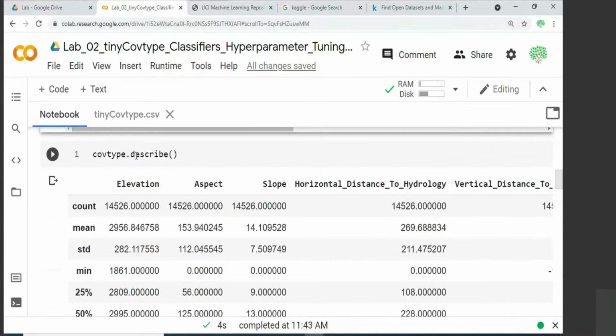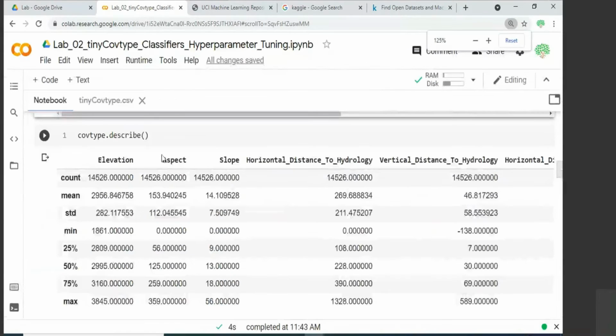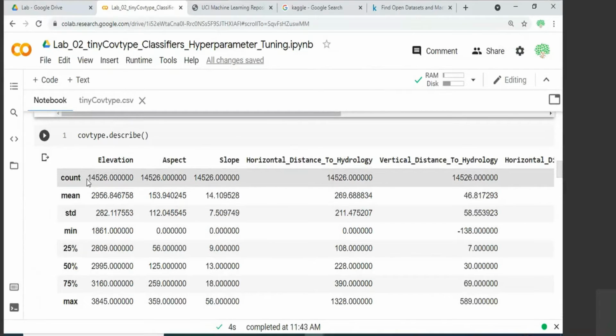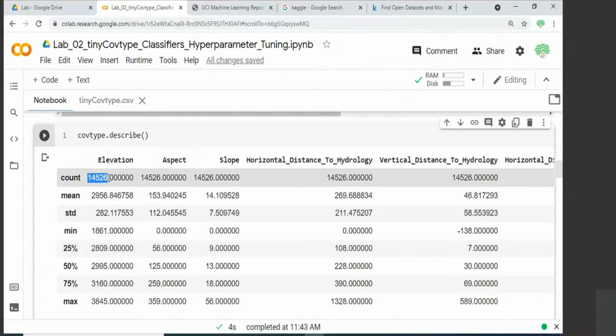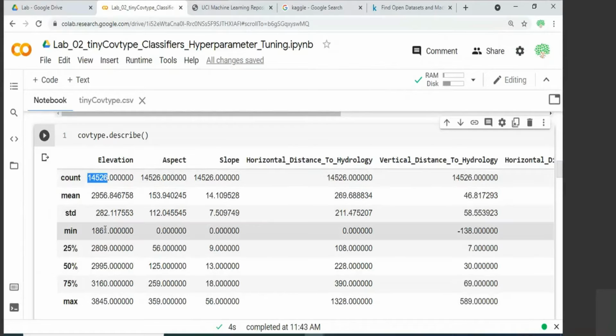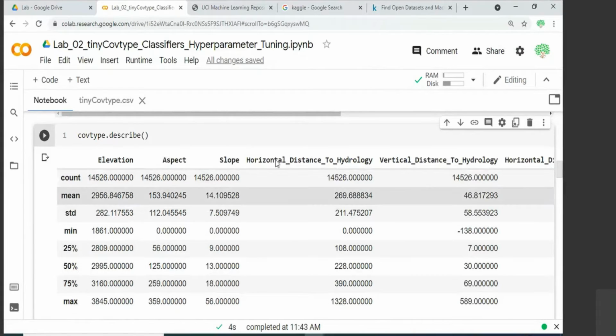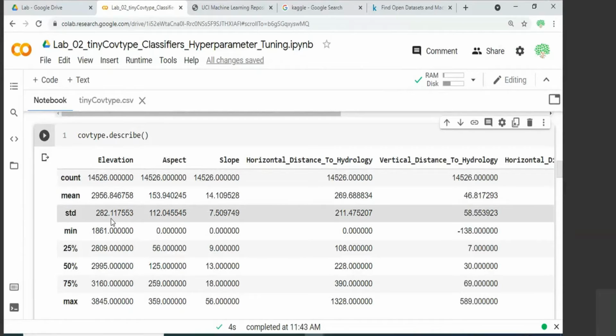If you type in describe, it will give you the essential descriptive statistics of the individual attributes that you are dealing with. So here you can know that you are dealing with 14,526 samples. And what is the minimum and maximum value corresponding to the elevation attribute? What is the minimum and maximum value corresponding to the aspect, slope, and various attributes? You can look at this information here. This tells us the standard deviation as well.